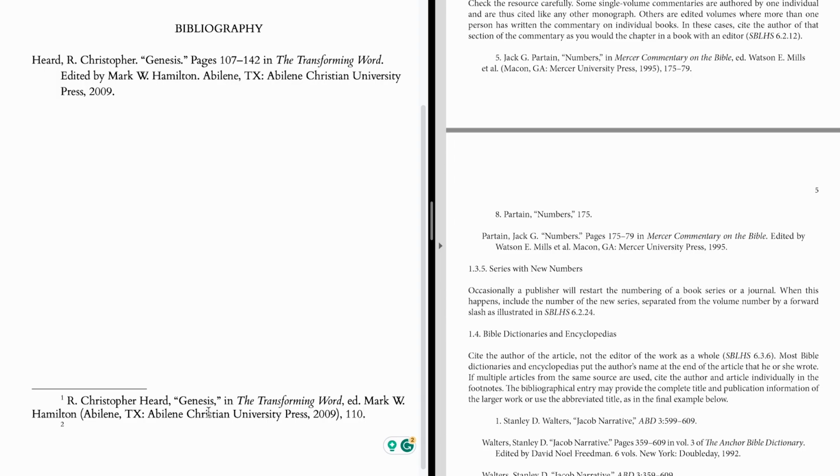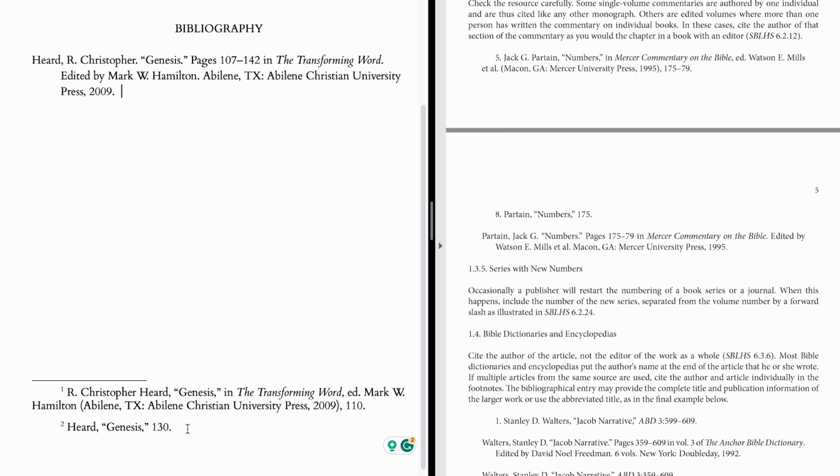Now the short footnote is fairly easy, as you can see here. We just need the author's name, the article title, chapter title, and then the page number, whatever we're citing. So that should look like this. So that shows you what the short footnote should look like. Notice I've added that blank line in between my footnotes. That's what's supposed to be there. So again, this is fairly simple to cite once you know what to do, and hopefully this helps you do it correctly.